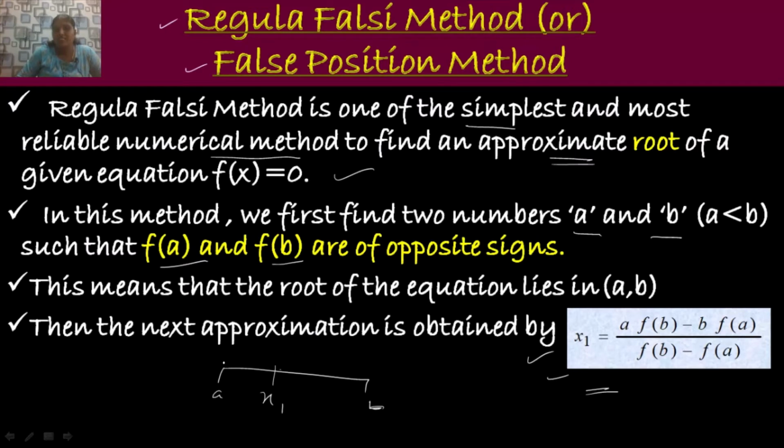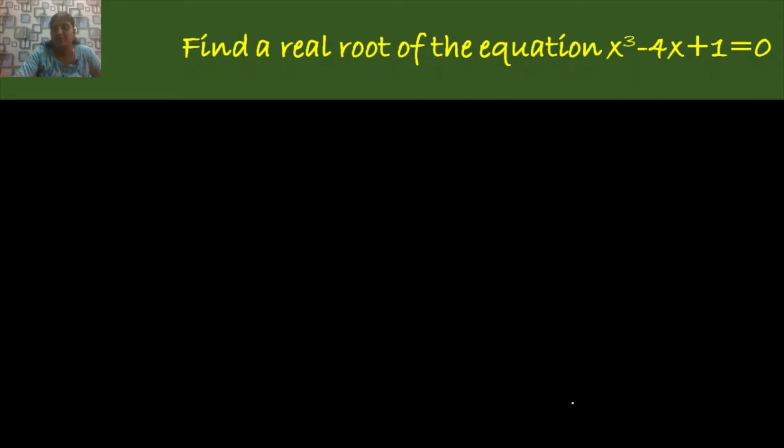Then we have to decide whether the root of the given equation f of x is equal to 0 lies in the interval a comma x1 or x1 comma b. So for that we calculate f of x1 and, based on its sign, we have to decide whether the root lies in this interval or in this interval. Then we calculate the next approximation x2. For that we make use of the same formula and proceed in the same way till we get the root with the desired accuracy. In this short introduction, let me now move on to an example.